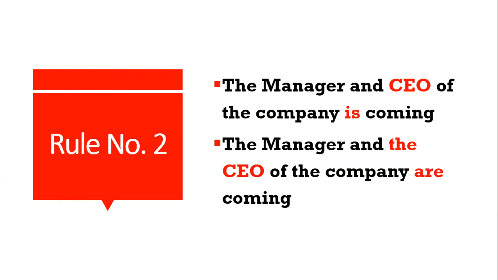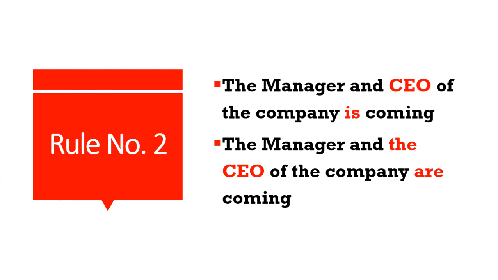Rule number 2. The manager and CEO of the company is coming. So look at the subject now. Here the subject is the manager and CEO. You may think the subject is in plural form, but here the subject is in singular form. Look at the article, the manager and CEO.